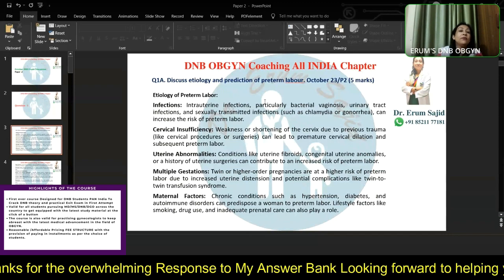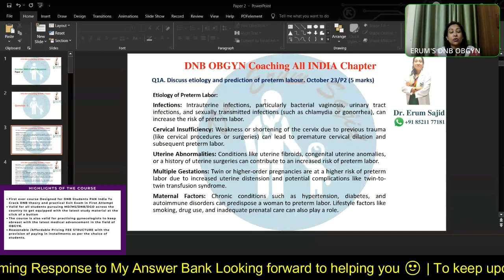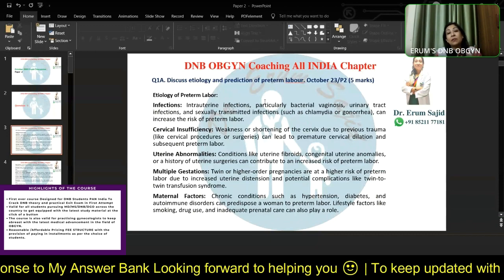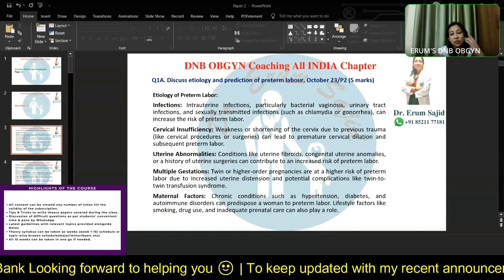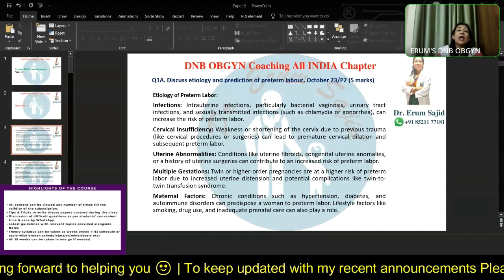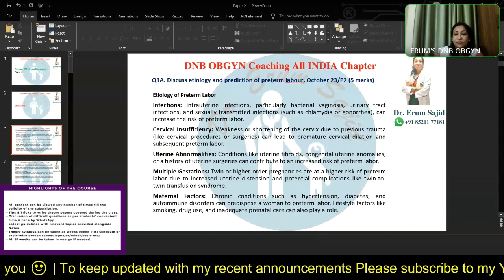Now, you know that multiple gestation. Why do you have a preterm labor in multiple gestation? Because the uterus that was there to accommodate only one healthy baby now has 2 healthy babies. So obviously, it's more distended. It's an over-distended uterus causing pressure on the cervix, and that might just trigger the labor before term. Very, very obvious.